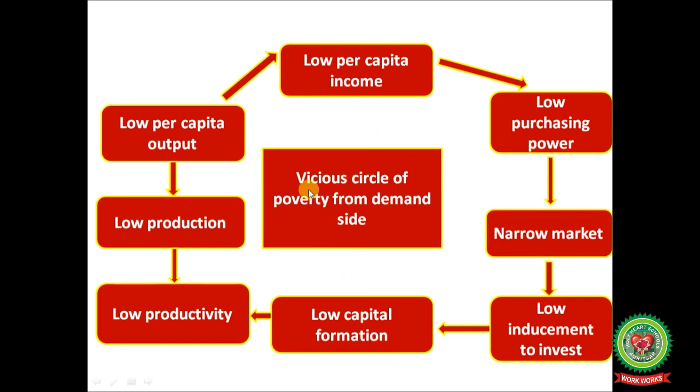In the same way, the vicious circle of poverty from the demand side: low per capita income means low purchasing power of the people, narrow markets, low inducement of investment, low capital formation, low productivity, low production, and low per capita output, and again results in low per capita income. This is the vicious circle of poverty from the demand side.